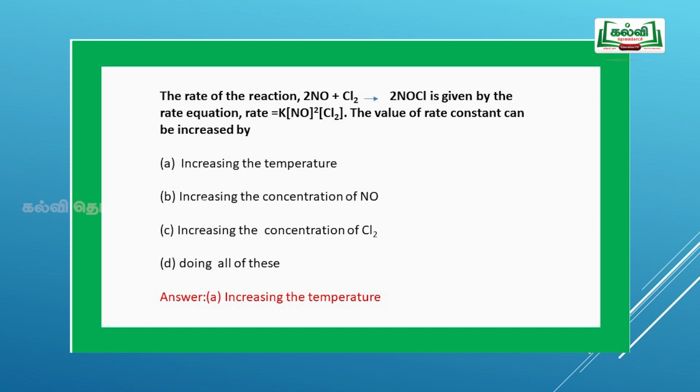You should remember the theory part we have seen: the rate constant depends upon the temperature, it does not depend upon the concentration of the reactant. Hence option A is correct. By increasing the temperature, the rate constant varies. The remaining two options are given on the basis of concentration of the reactant.